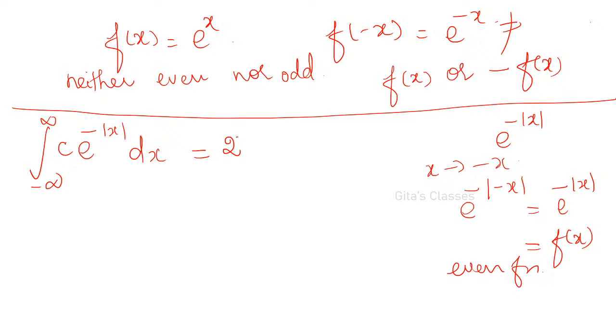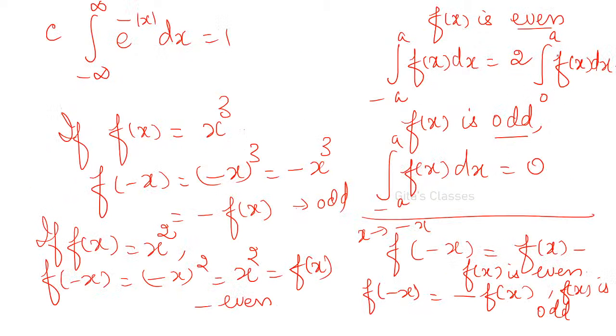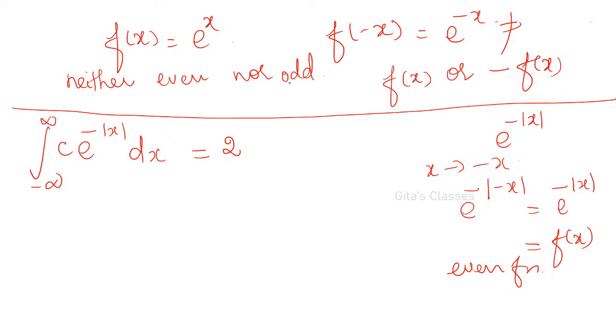Therefore you can write this as even function. Even function means what? You can write it as twice integral 0 to a f of x dx, right? So twice integral 0 to infinity. Here in the place of a we have minus infinity to plus infinity. So twice integral 0 to infinity, c can be taken outside, e power minus x. See, 0 to infinity means x is positive value. So positive value means no need of modulus. If it is negative, then you have to write modulus, right? So if it is positive, there is no need for writing modulus.